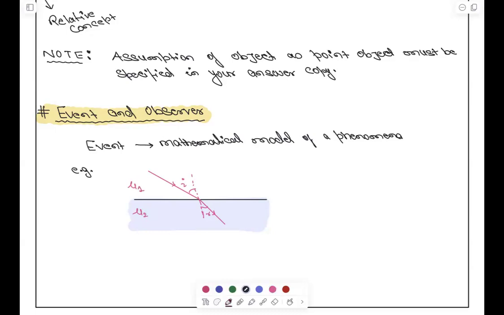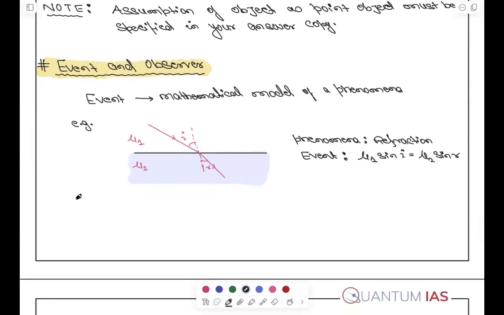So what is the phenomena here? Refraction. What is the mathematical model of refraction? What is the event here? The mathematical construct. It is Snell's law. That is, I can write this as mu1 sin I is equal to mu2 sin R. This is the difference between phenomena and event. Event is just the mathematical manifestation of that model.